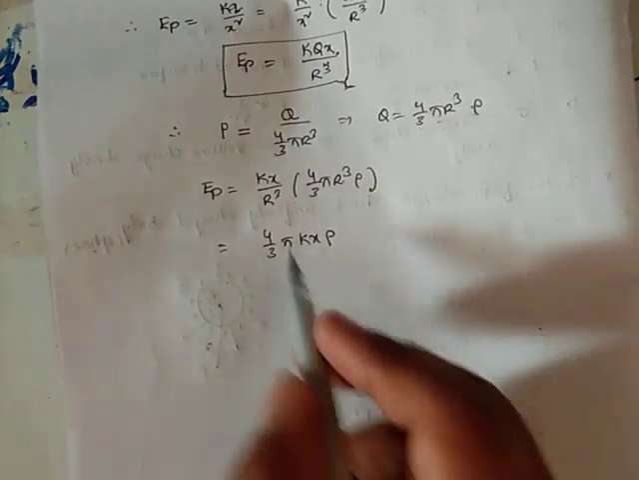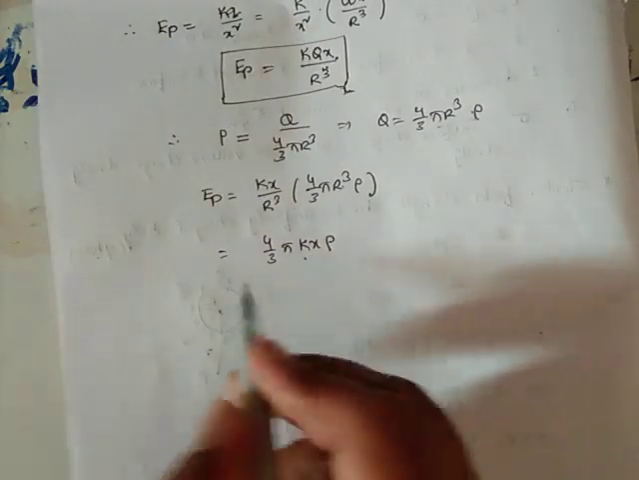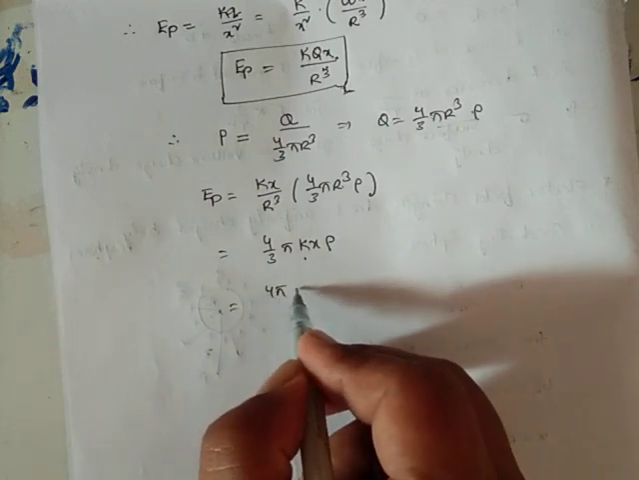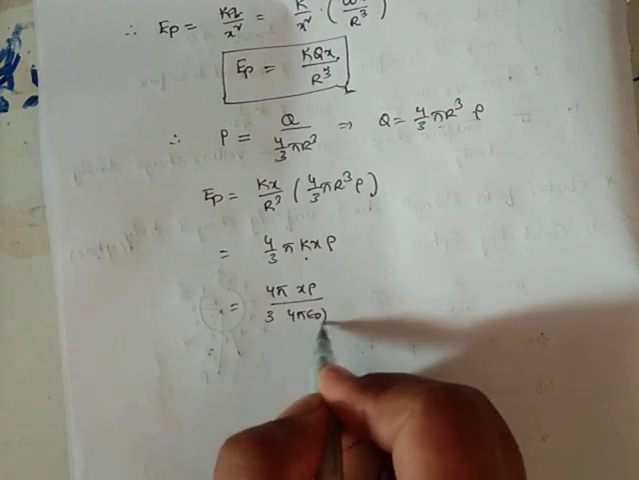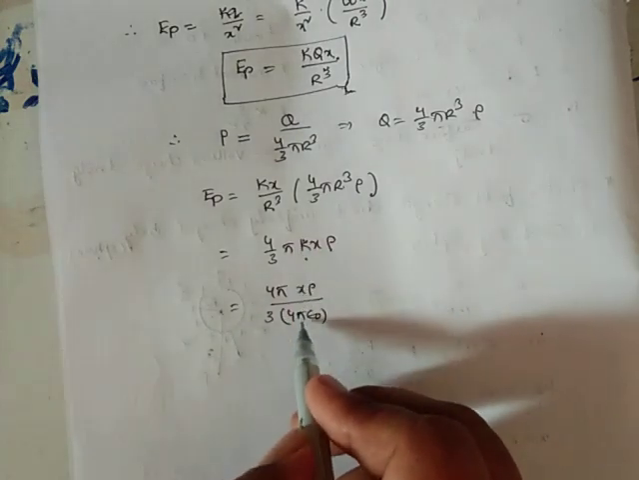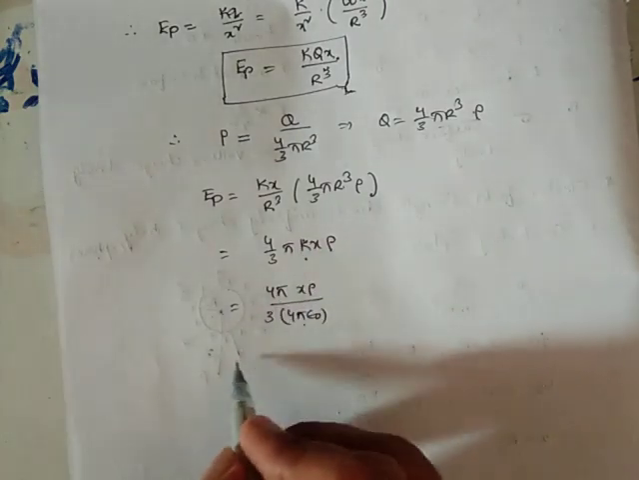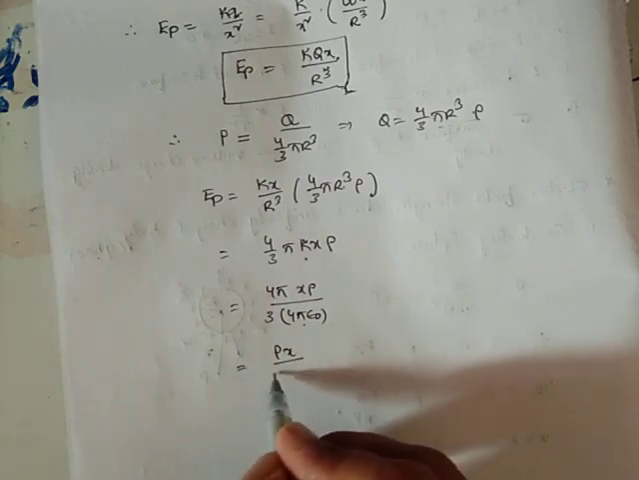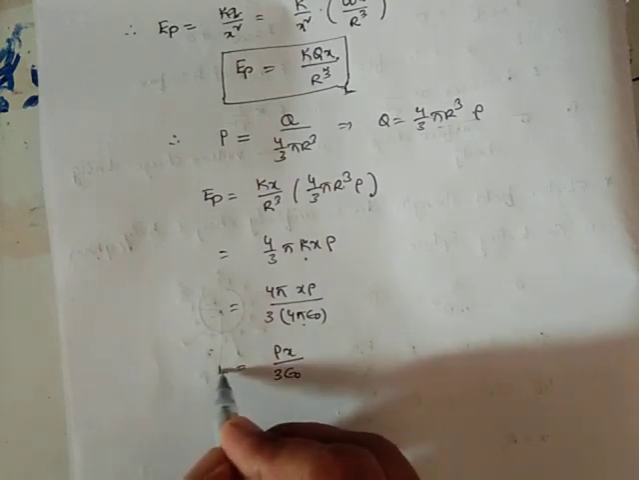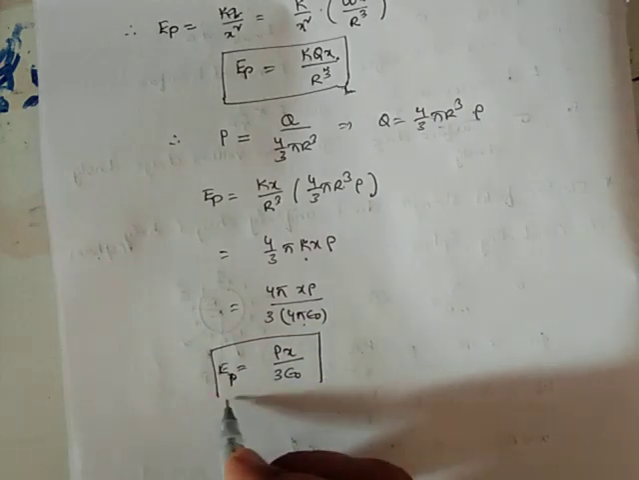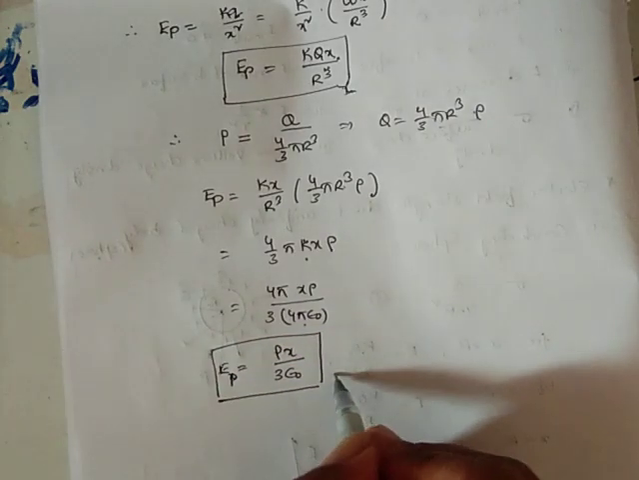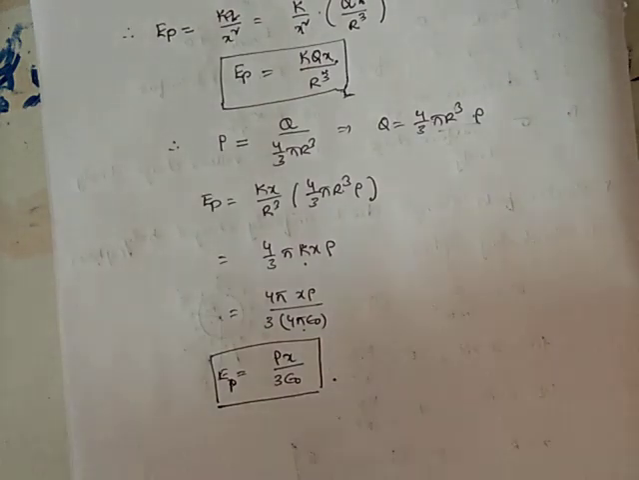But what is the value of k? It is 1 by 4 pi epsilon naught. Substituting that, we get x rho by 3 into 4 pi epsilon naught, since k equals 1 by 4 pi epsilon naught, isn't it? So these two cancel. Rho x by 3 epsilon naught is the right expression for the field intensity at point P inside a non-conducting sphere. This should be remembered.